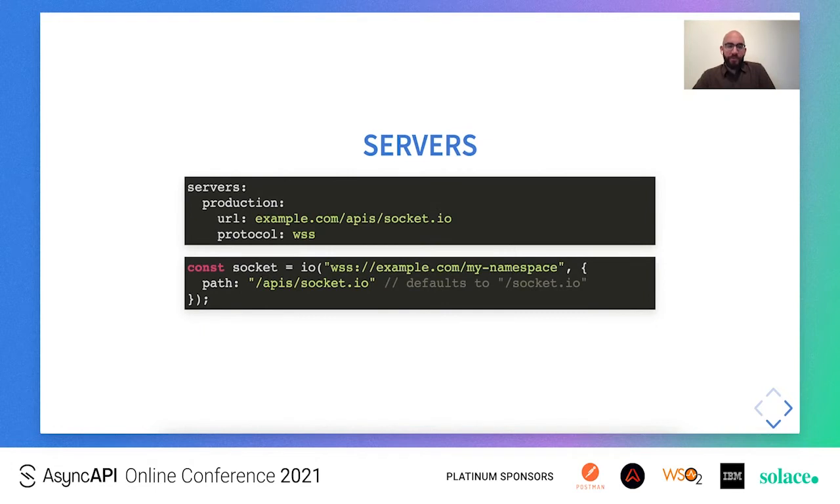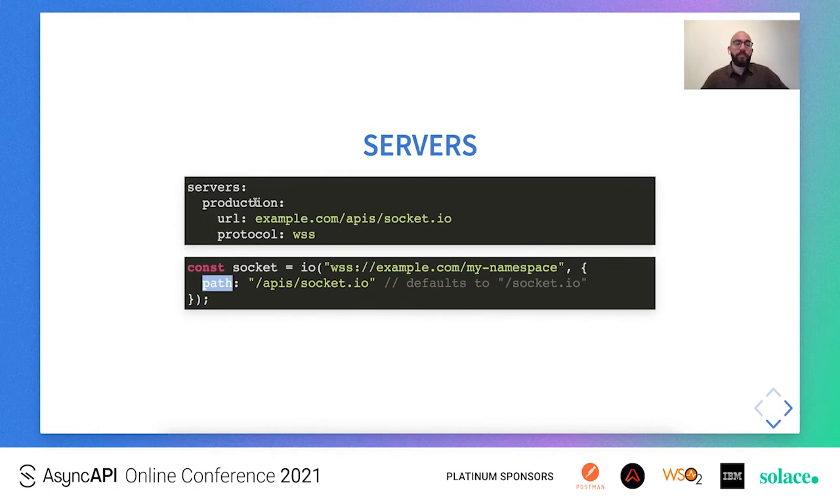So let's move on to the final object, which is servers, which is a top-level object. And this, as we said, defines all the server instances of our application. Each server instance is required to have a URL field as well as a protocol field. From the URL field, we can not only extract the host of our Socket.io server, but we could also get the path to our Socket.io server, which the client can pass when they instantiate a connection to that server, as we see here with that extra path argument. The path defaults to Socket.io, but it can be customized accordingly.